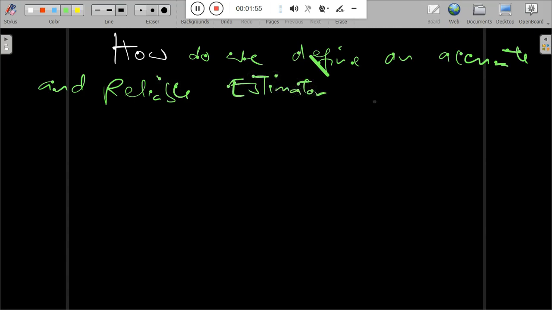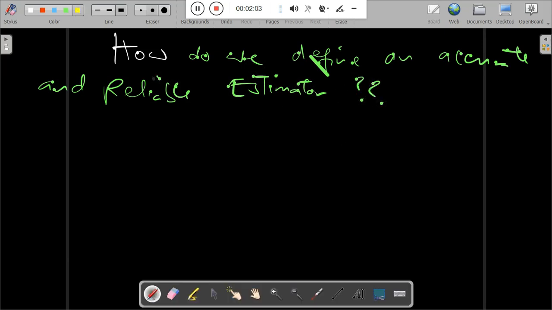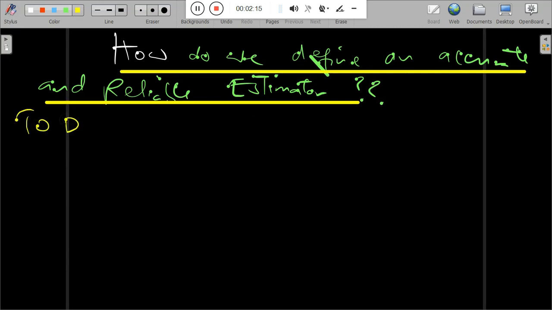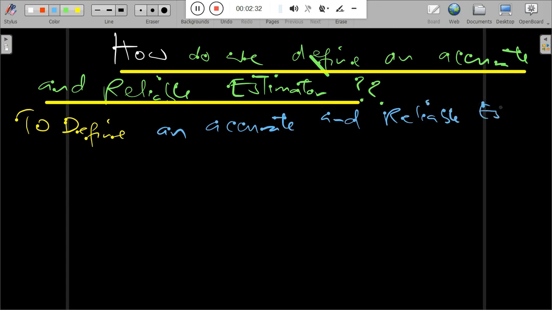The difference between the estimated beta and the true beta is what is known as estimation error. The estimate will also be different for different samples. This is another behavior of an estimator. So we may ask ourselves, how do we define an accurate and reliable estimator?